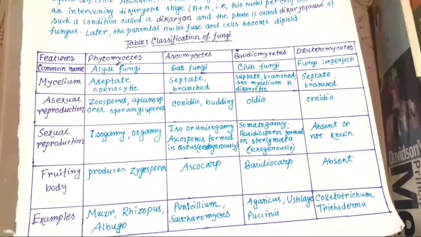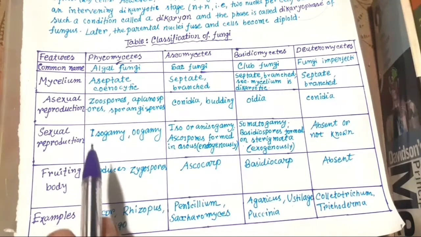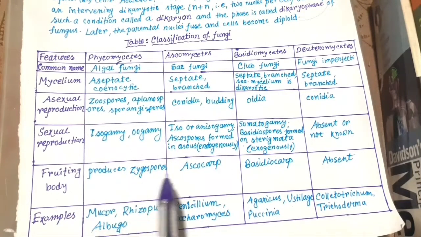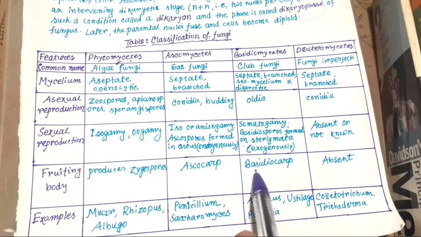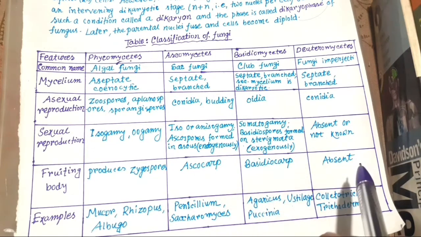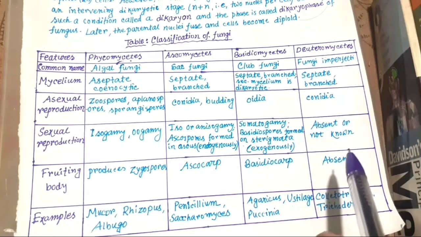Now the fruiting body: it produces zygospores. Here the fruiting body is the ascocarp, here the basidiocarp, and here the fruiting body is absent, in the case of Deuteromycetes.